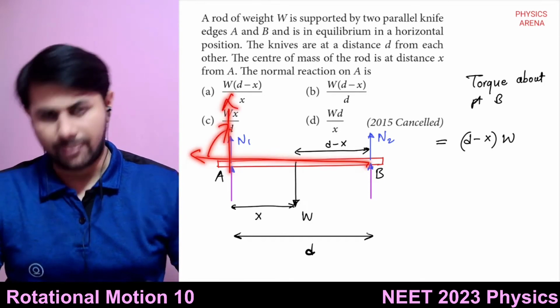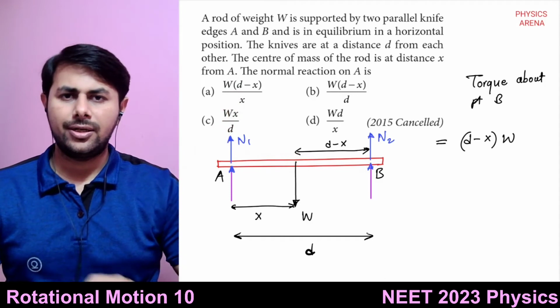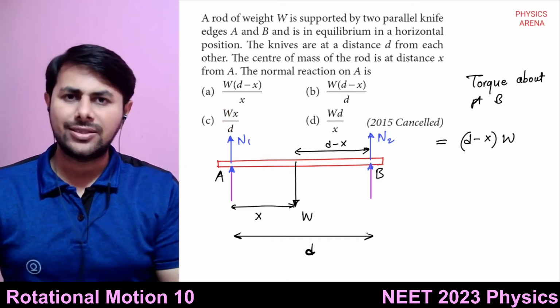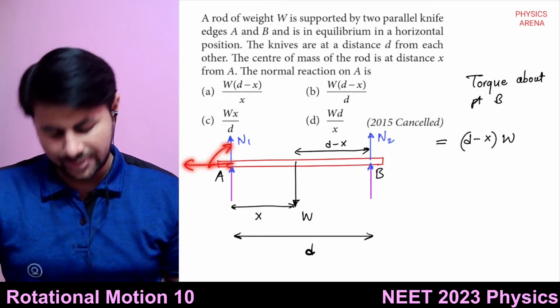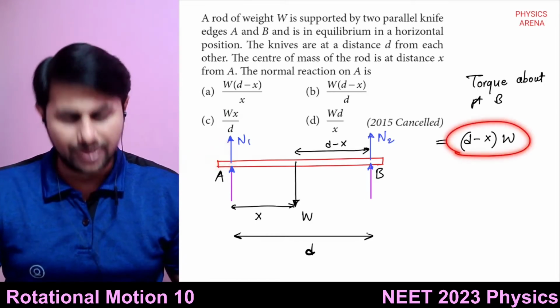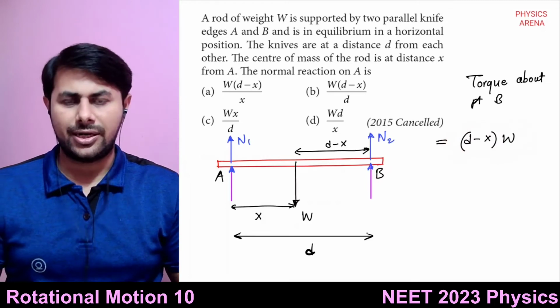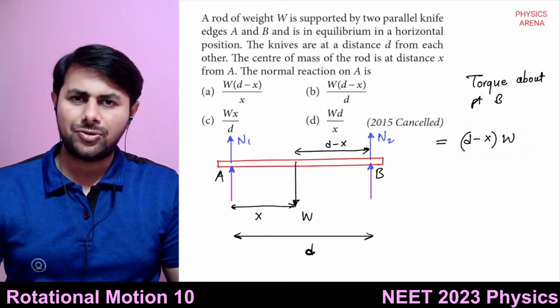So R cross F is rotating the body in the clockwise sense. So if we take anti-clockwise rotation as positive, then clockwise would be negative.